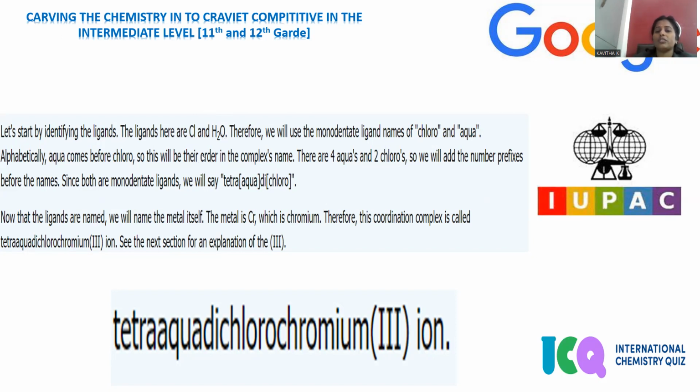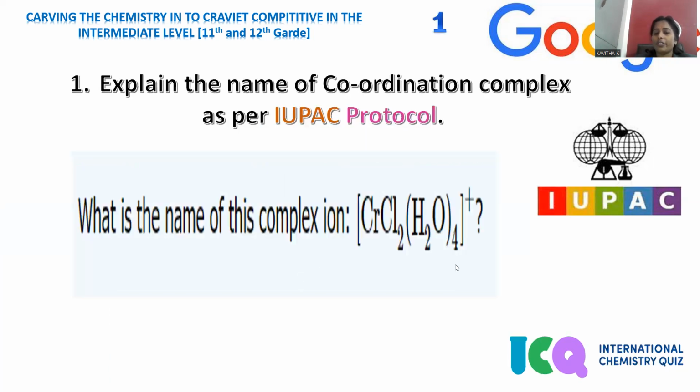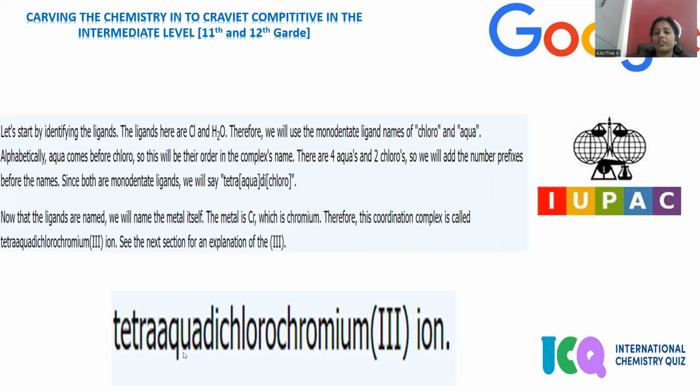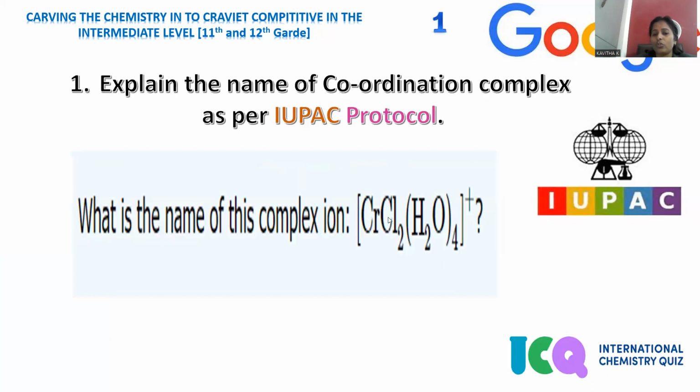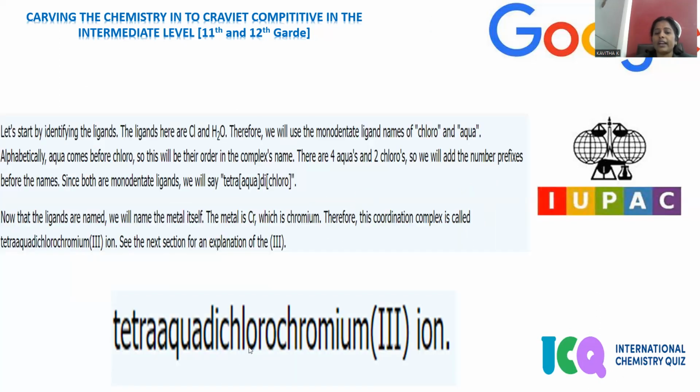So we have to pronounce Cl as chloro and water as aqua. If you go for naming the compound, again we have to follow alphabetical order. Among C and A, which will come first? Obviously, aqua will come first. And how many waters can you notice? Water is taken 4 times, so let me mention tetraaqua. How many chloro can you find? 2 chloro will be there, so let me mention dichloro. Tetraaqua for 4 water molecules, dichloro for 2 chlorine atoms.